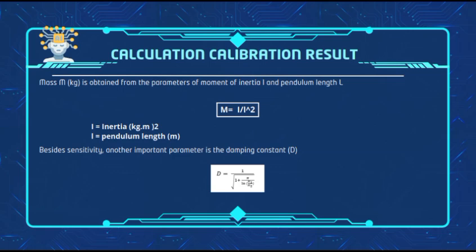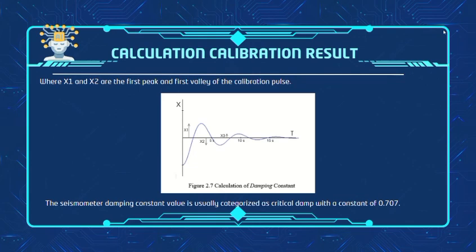Besides sensitivity, another important parameter is the damping constant. D = 1 / √(1 + (π / ln(x1/x2))²), where x1 and x2 are the first peak and first valley of the calibration pulse. As you can see, this is the figure for the calculation of the damping constant. The seismometer damping constant value is usually categorized as critical damping with a constant of 0.707.